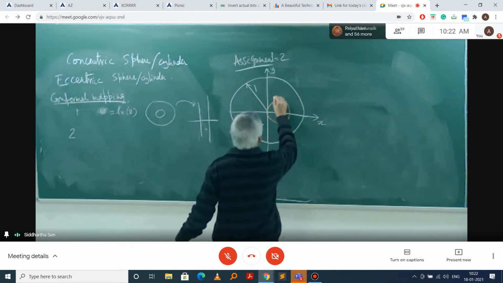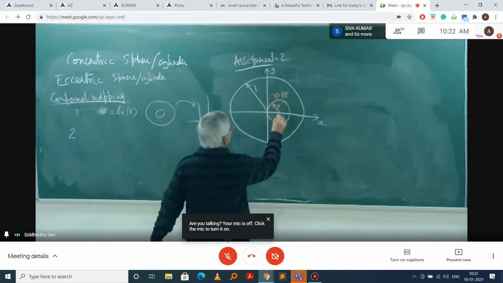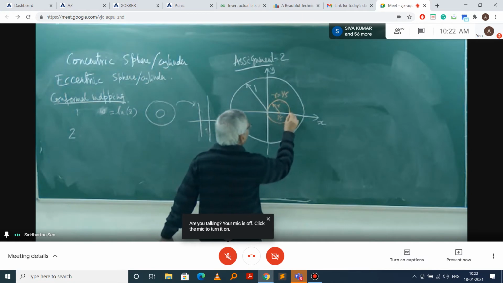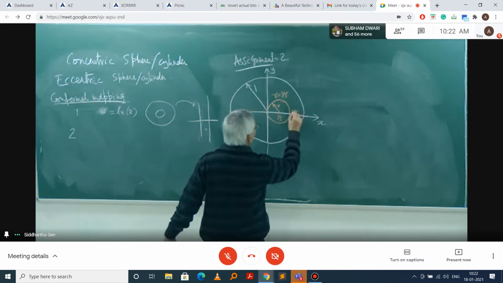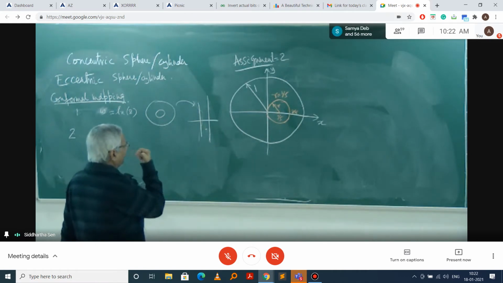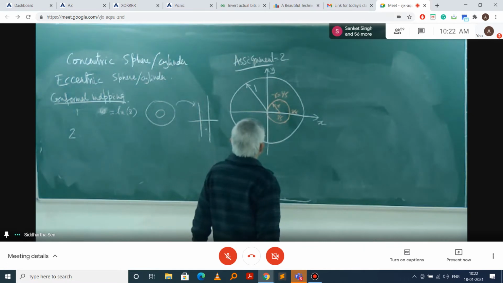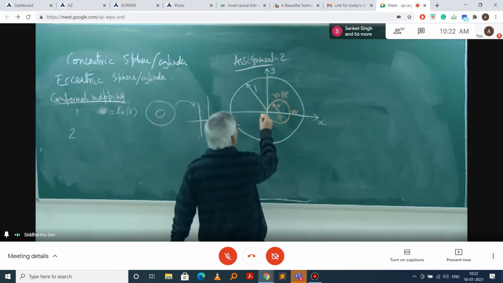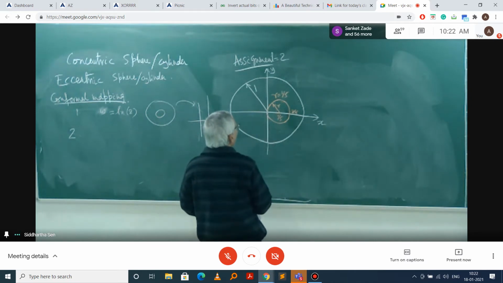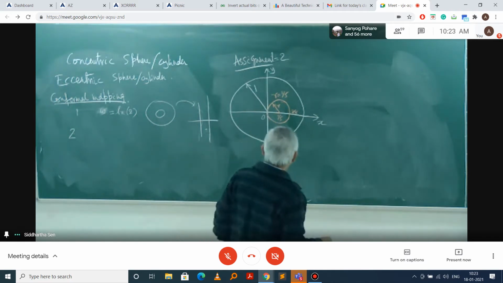Given that r is equal to 1 by 5, this is your 1 by 5, this point is 2 by 5. I have given the dimension: the outer circle is unit radius, the inner circle is eccentric, with radius 1 by 5, and this is your 0. This is an eccentric circle.